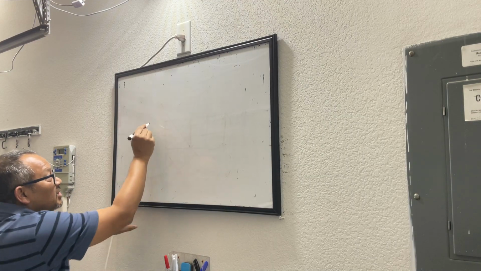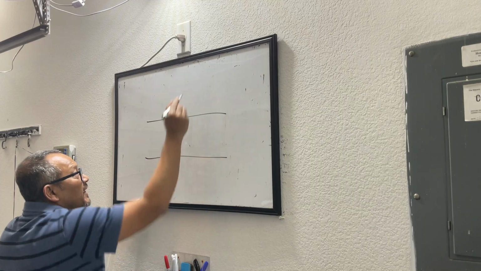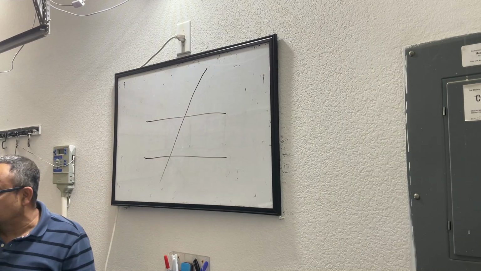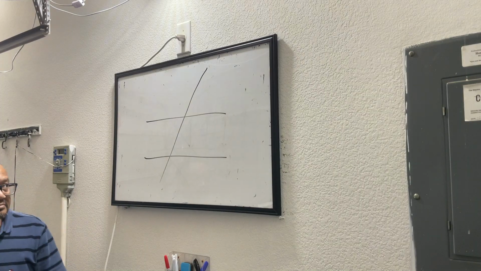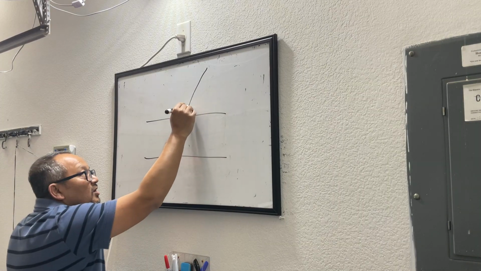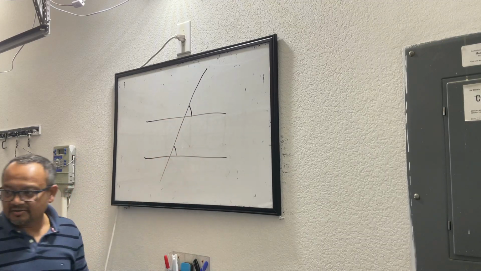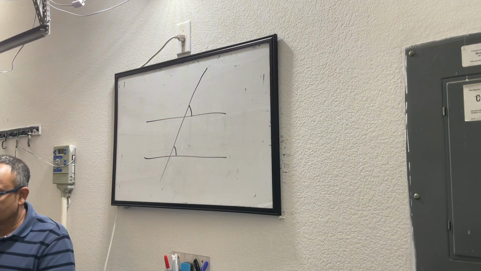Now, let's look at it. If I have two parallel lines and a third line which intersects both of them, what are these two angles called? Acute.